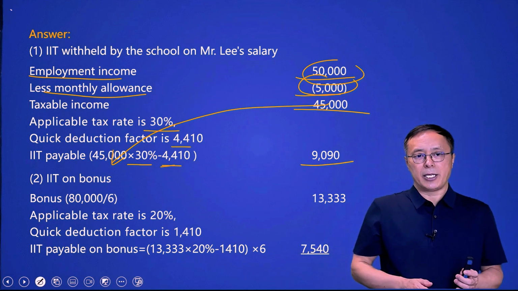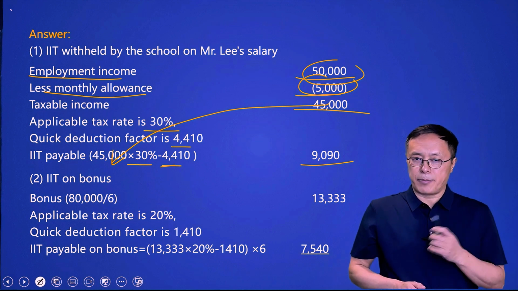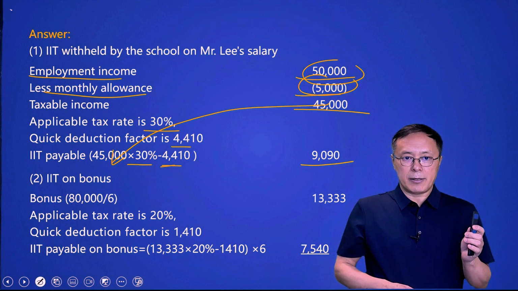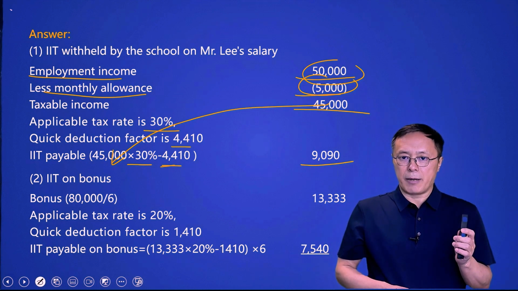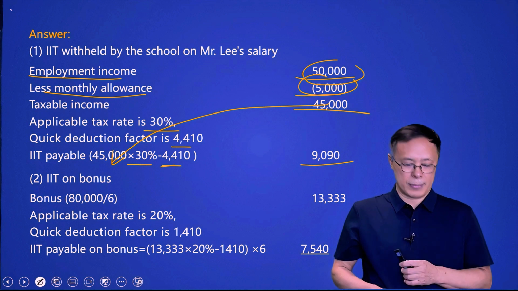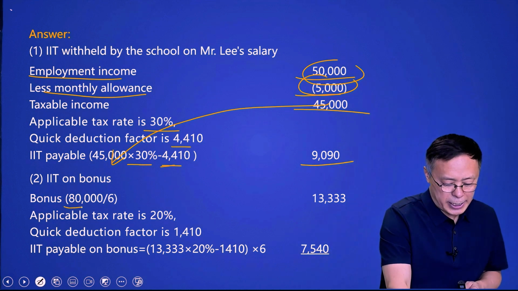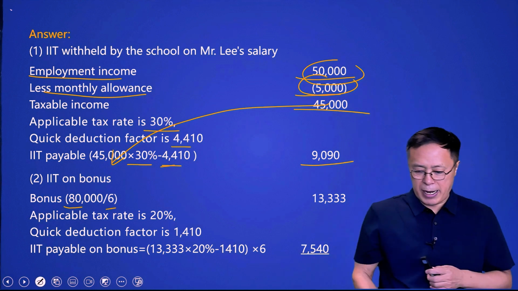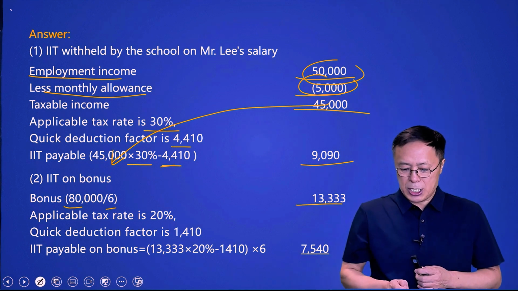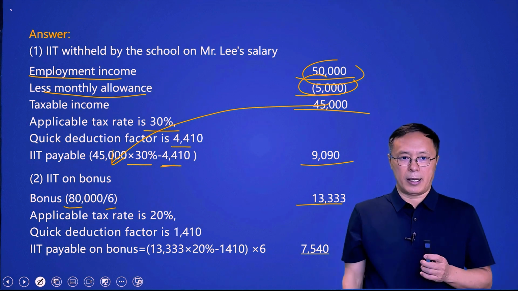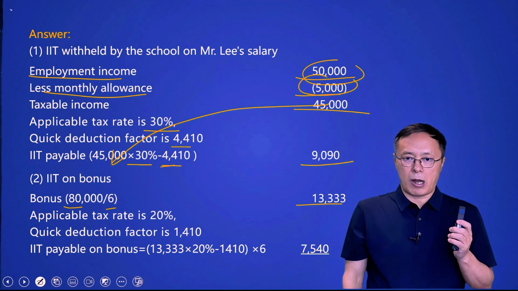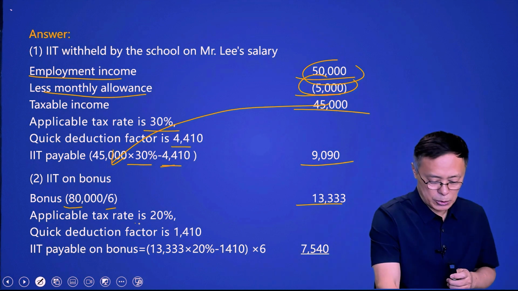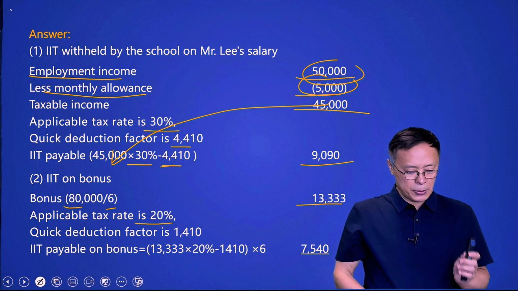Then, let's calculate the IIT withheld on Mr. Lee's bonus. On the bonus, firstly, divide the whole bonus by 6 to determine the applicable tax rate. So, the whole bonus 80,000 divided by 6, the value is 13,333. According to the tax rate table for comprehensive income on a monthly basis, the applicable tax rate is 20%.